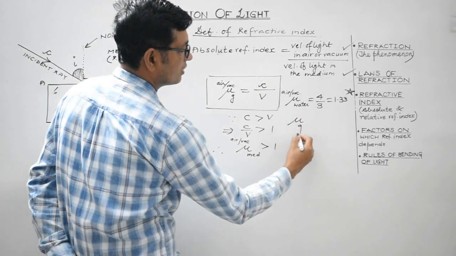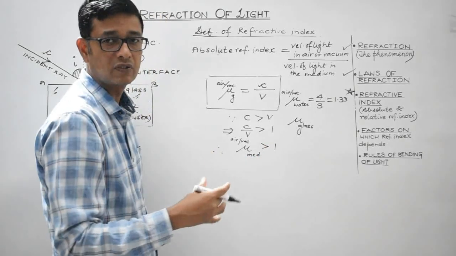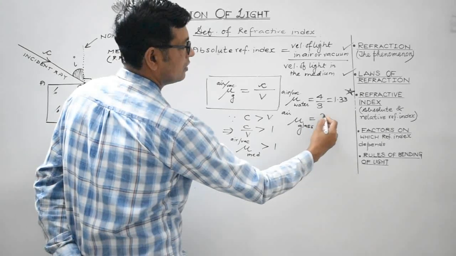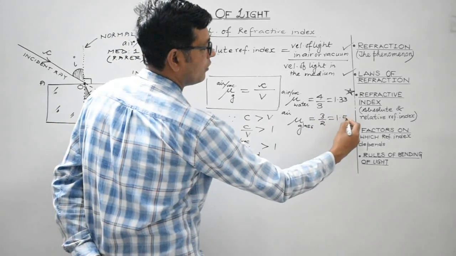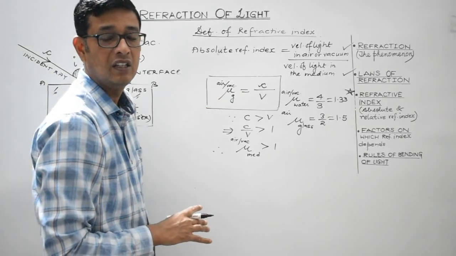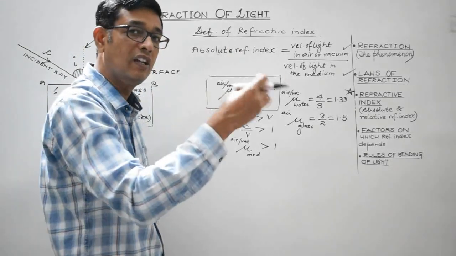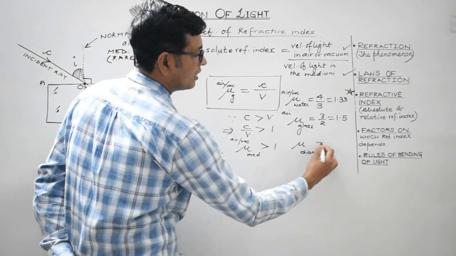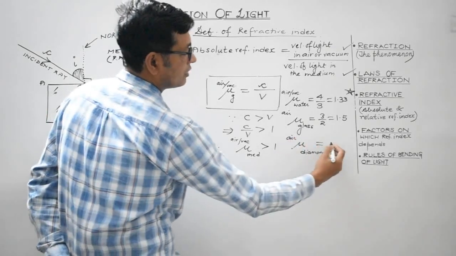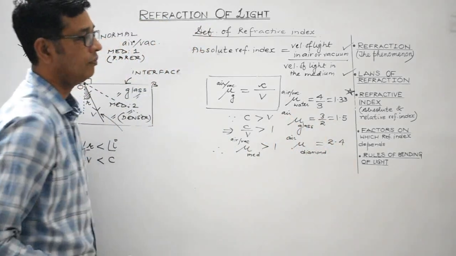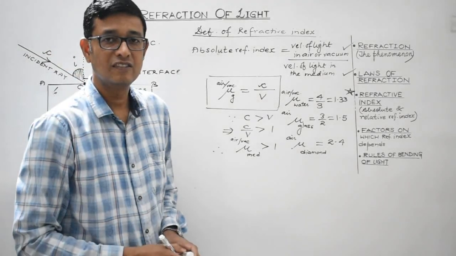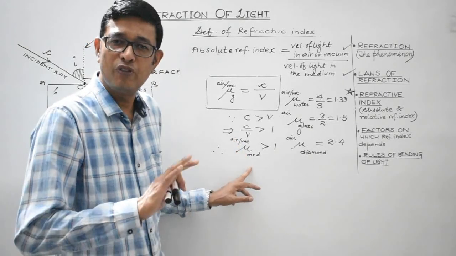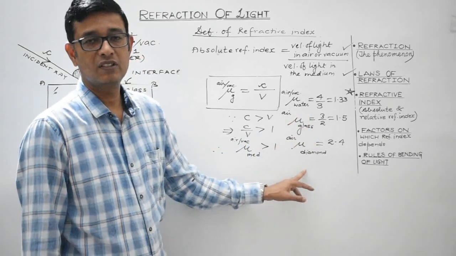Absolute refractive index of glass. There are various types of glass, crown glass, flint glass, but normally the absolute refractive index of glass is 3 by 2, that is 1.5. Again, absolute refractive index of glass means refractive index of glass with respect to air or vacuum. Refractive index of diamond. Diamond is one of the hardest known materials. It is 2.4. So please mark my words, the absolute refractive index of a medium is always greater than 1. These are a few examples.